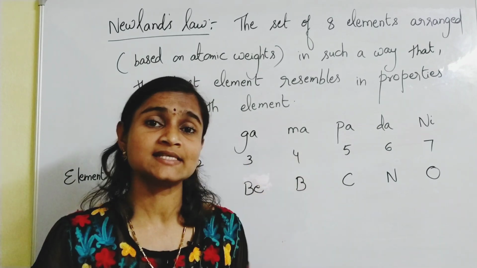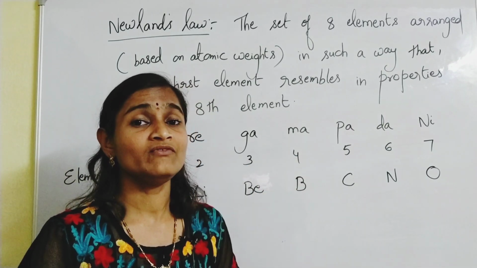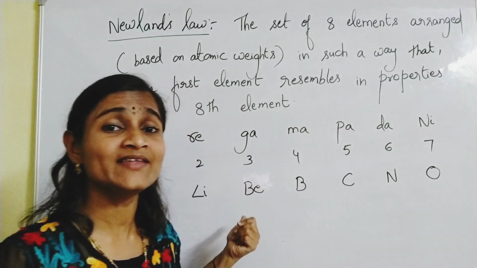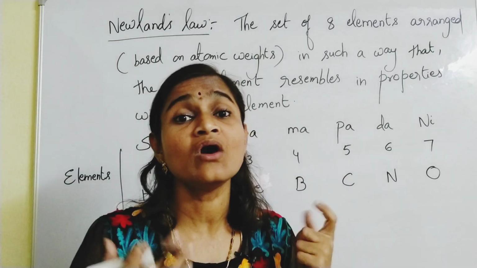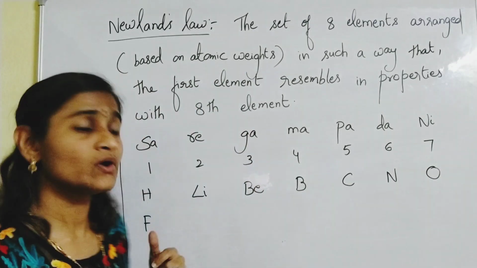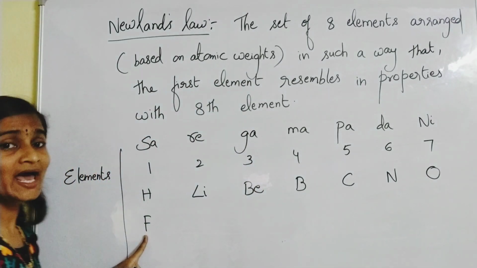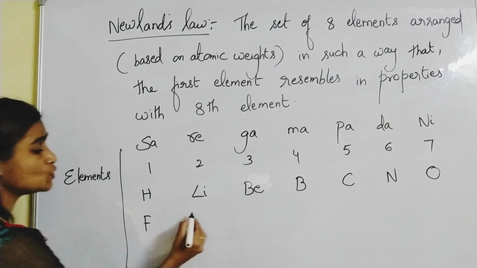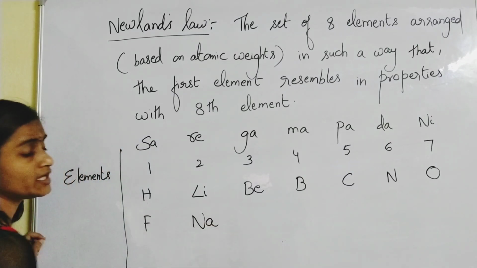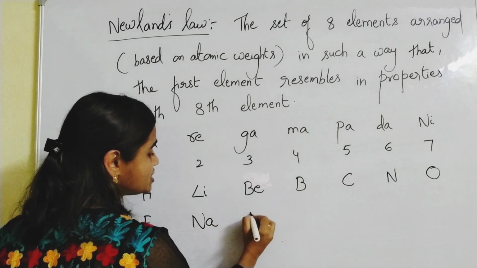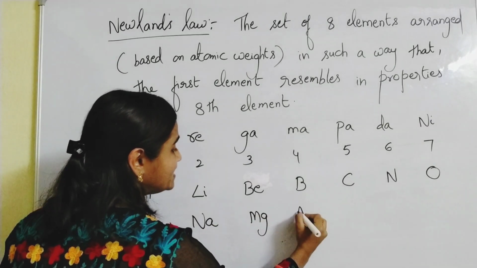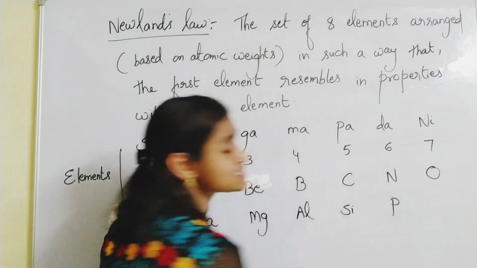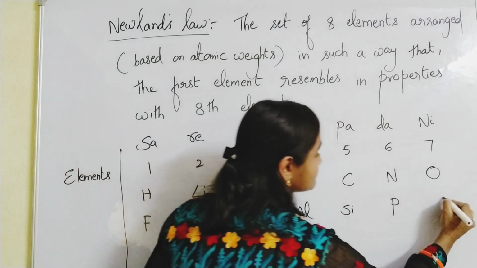We know about inert gases now, but at the time when he made the attempt, inert gases were not yet discovered. So after fluorine, neon actually will come, but don't take neon. After that, sodium, magnesium, aluminium, silicon, phosphorus, sulfur.